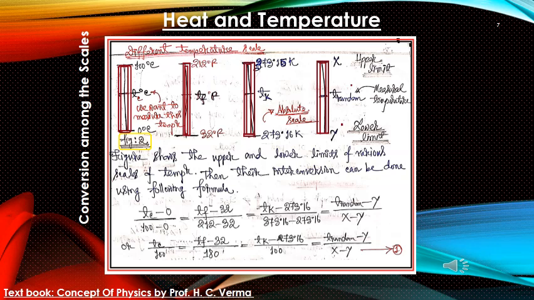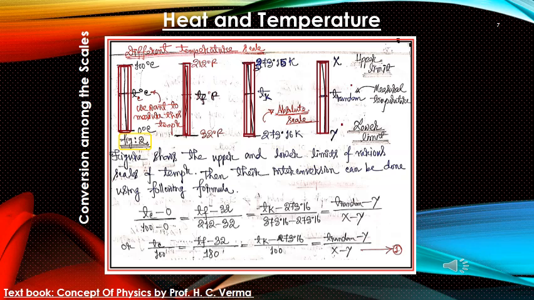So in the next row, we can see that Tc divided by 100 equals Tf minus 32 by 180, Tk minus 273.16 divided by 100, and next is T random minus y divided by x minus y. That is meant to say that the centigrade scale, in between the upper limit and lower limit, is divided into 100 equal parts.